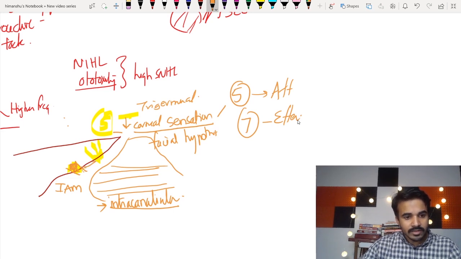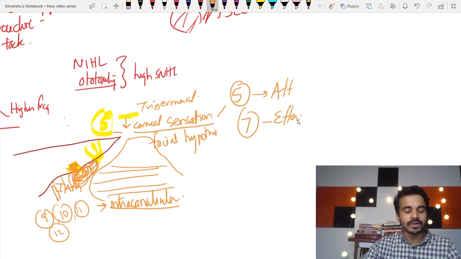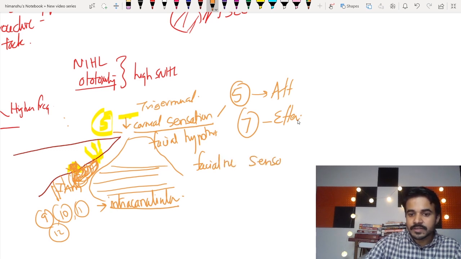If the tumor goes anterosuperiorly to involve the fifth nerve, we have already explained the patient has decreased corneal sensation and facial hypoesthesia. And if the tumor later grows bigger and bigger from the CP angle, it can involve the lower cranial nerves. You have the 9th, 10th, 11th and 12th lower cranial nerves. And you should know, in the facial nerve, the sensory part is affected first and the motor only late.